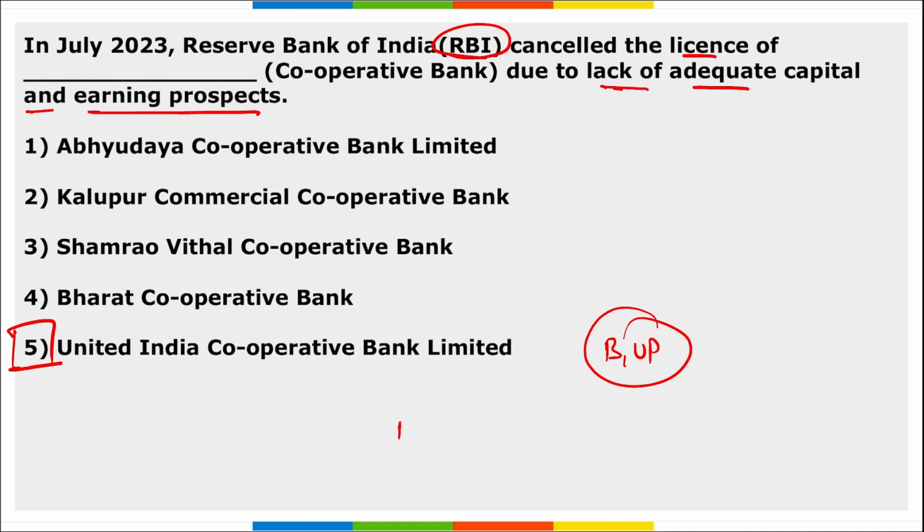Their banking activities have been halted and they cannot appoint new customers, right? They cannot have any further deposits for now. They will be working under the guidelines and their license has been cancelled, correct? It is your United India Cooperative Bank Limited.